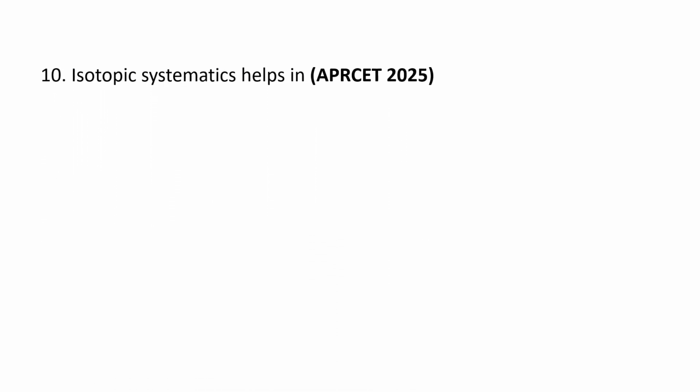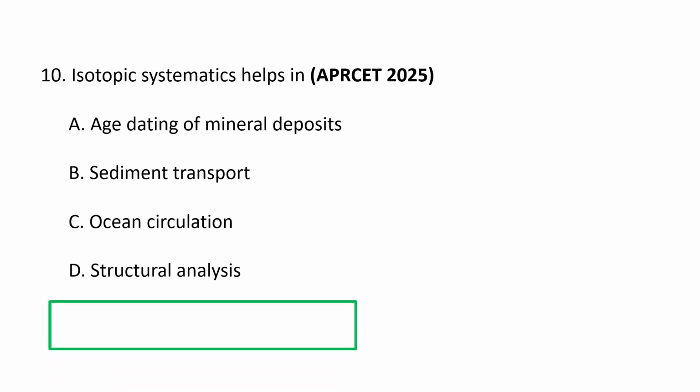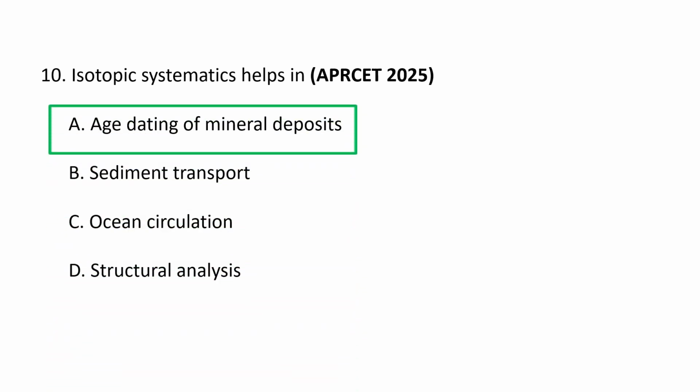Next question. Isotopic systematics helps in A. Age dating of mineral deposits, B. Sediment transport, C. Ocean circulation, D. Structural analysis. Isotopic systematics helps in age dating of mineral deposits. Isotope systematics, the study of the natural variations in the relative abundances of isotopes, is a powerful analytical tool which is used to provide crucial insights into the Earth's processes, past environments, and various scientific fields.